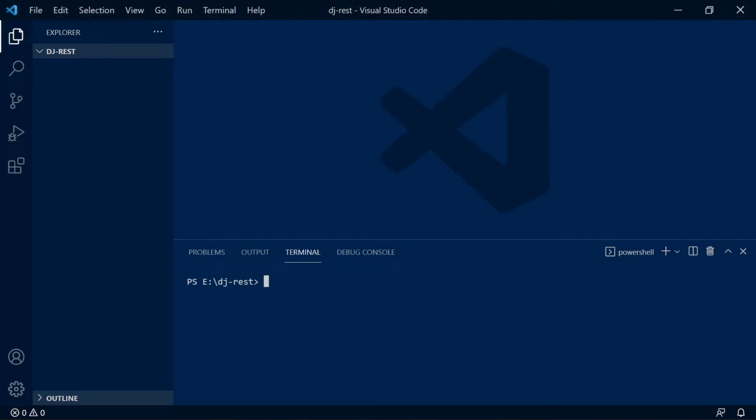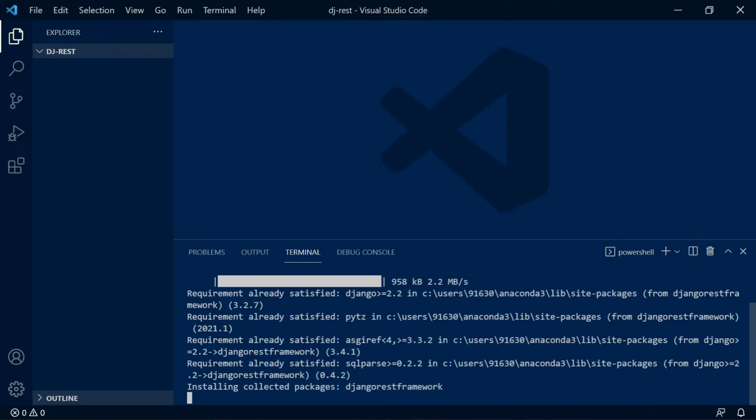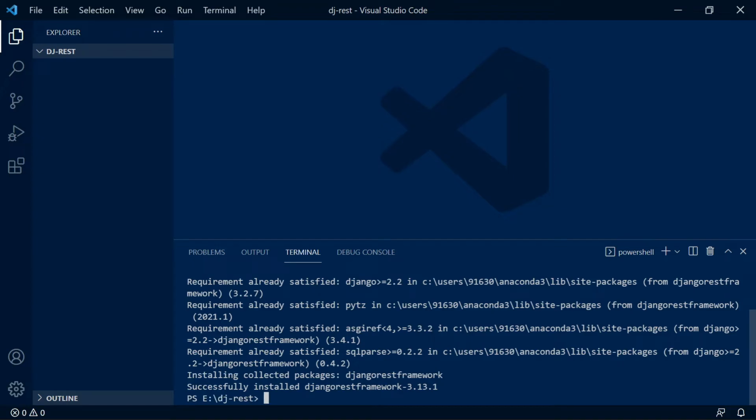Install Django REST framework on your virtual environment. All you have to do is pip install djangorestframework. Just hit enter. If you already have Django REST framework installed on your virtual environment, you should see something like this, requirement already satisfied, or it will install the REST framework from the start.